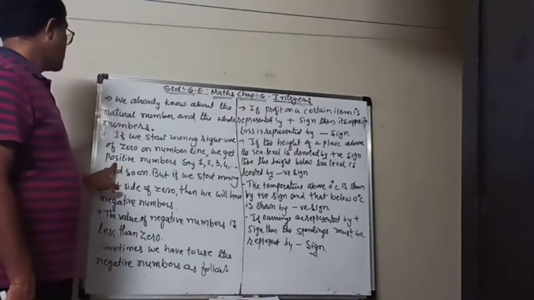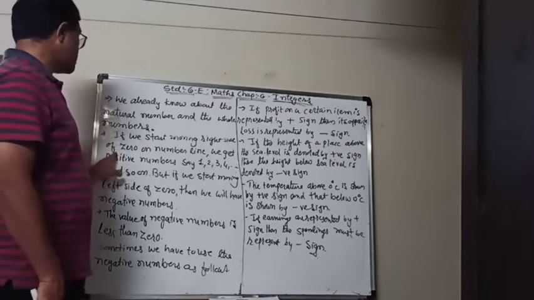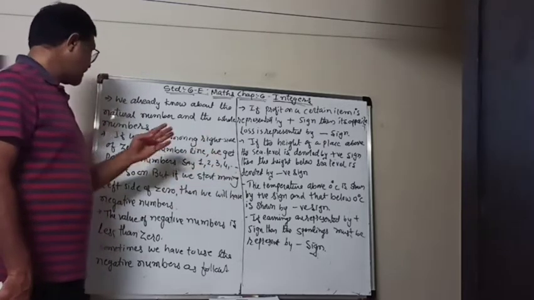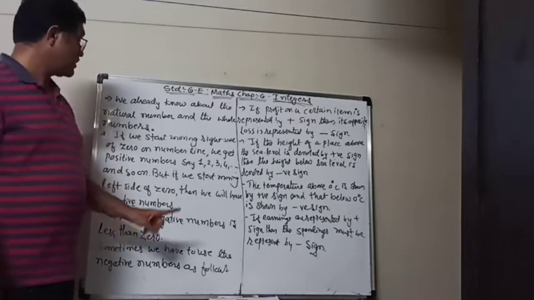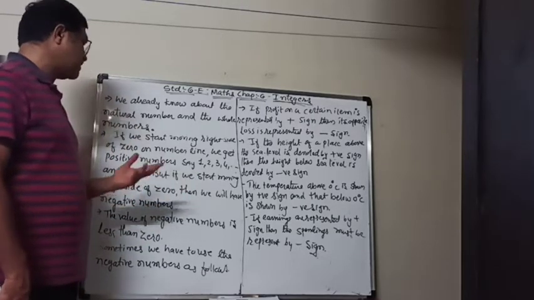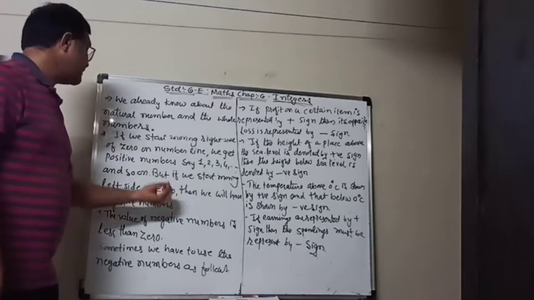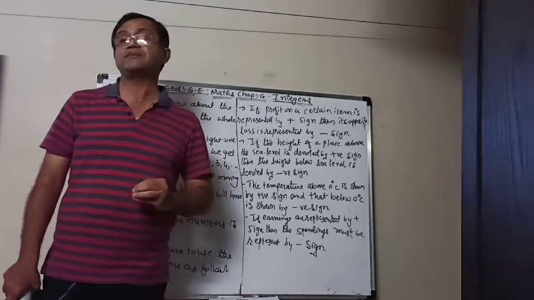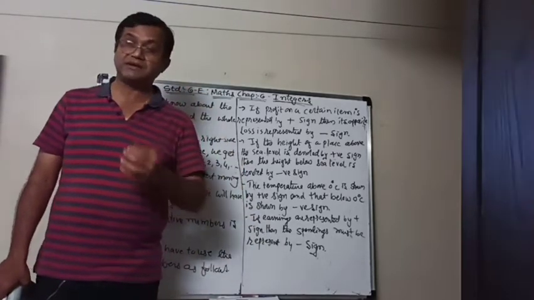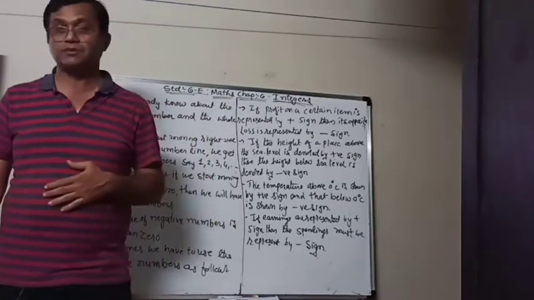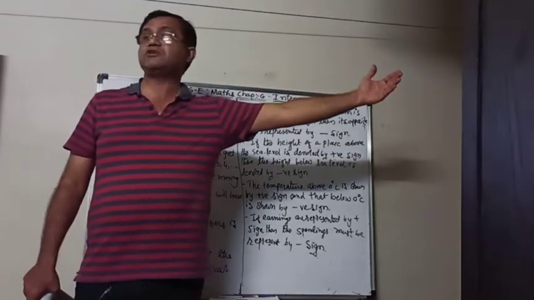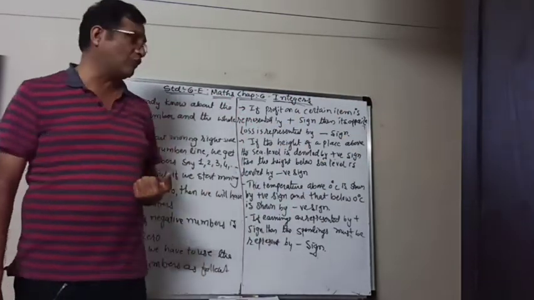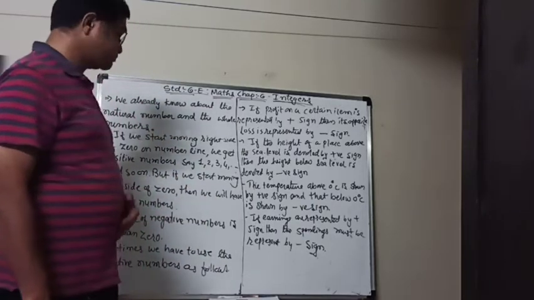So if we start moving to the right side of 0 on the number line, we get positive numbers, say 1, 2, 3, 4, and so on. But as I already explained to you, if we start moving to the left side of 0, then we will have negative numbers, and all the numbers with a negative sign have value less than 0. It means that their value is less than 0. All the positive integers, positive numbers have value more than 0. But the negative numbers have value less than 0.